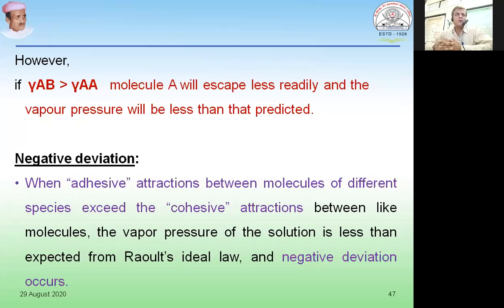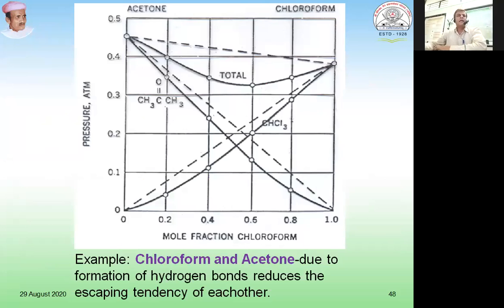So when adhesive attraction between molecules of different species or different materials exceeds the cohesive attraction between like molecules, the vapor pressure of the solution is found to be lesser than expected from Raoult's ideal law, and this is known as negative deviation. This is observed in the case of chloroform and acetone. You can see that the dotted line is the actual vapor pressure which we should get according to Raoult's law.